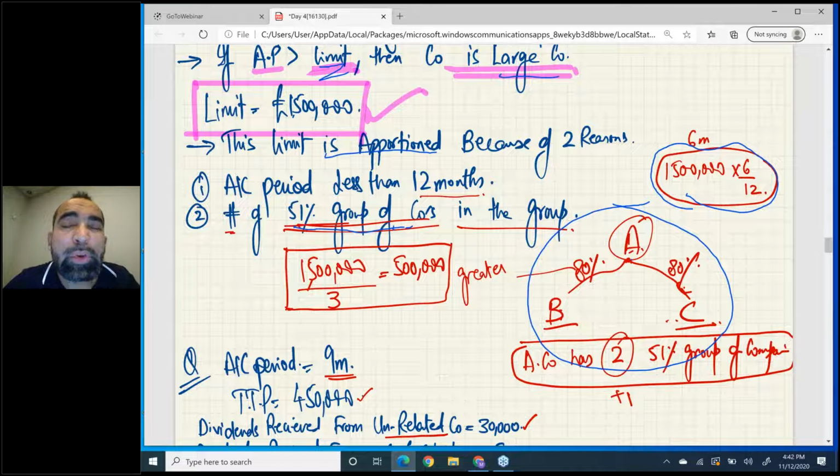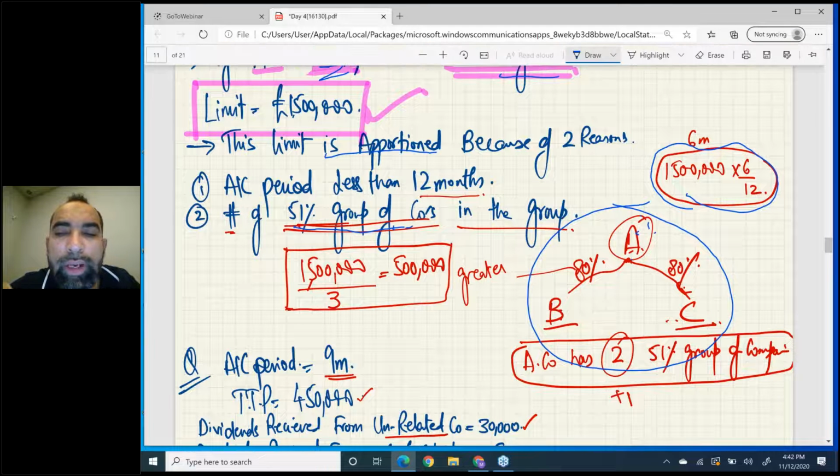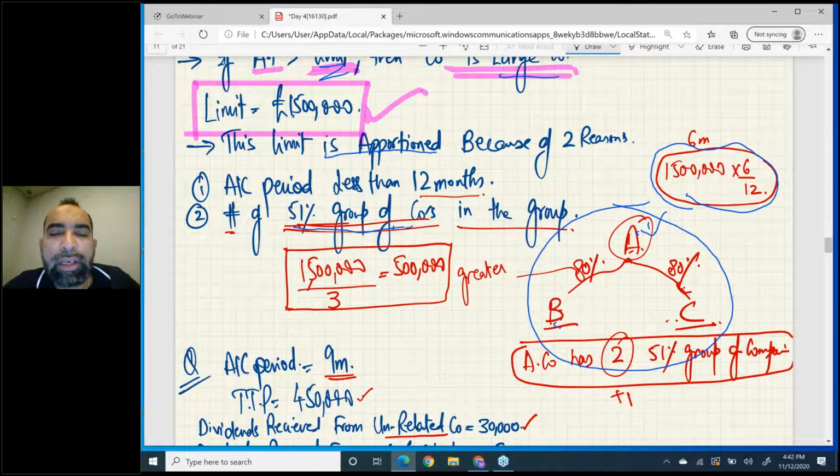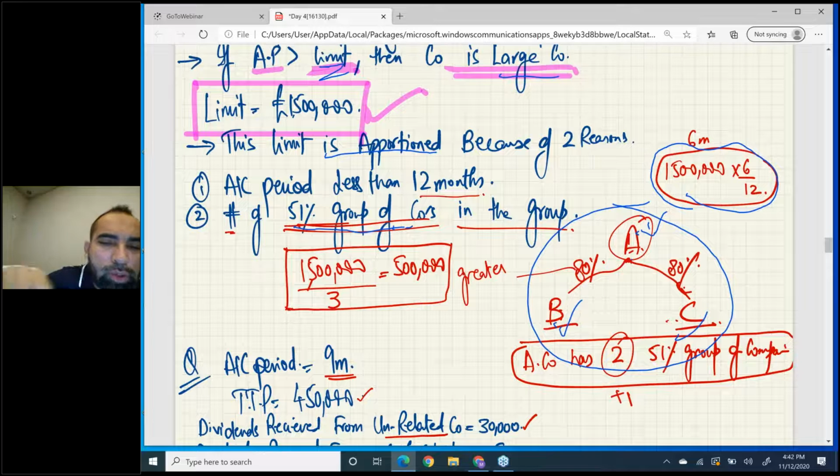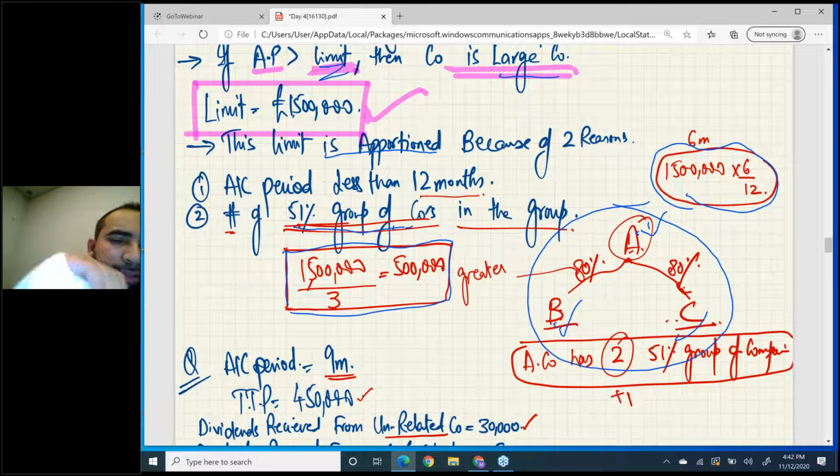But when we need to apportion the limit, we need to count the members of the 51% group. See, 1, 2 and 3, there are three members. So you will divide the limit by 3.